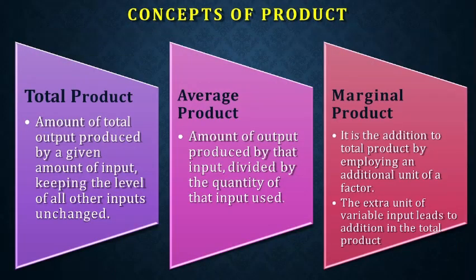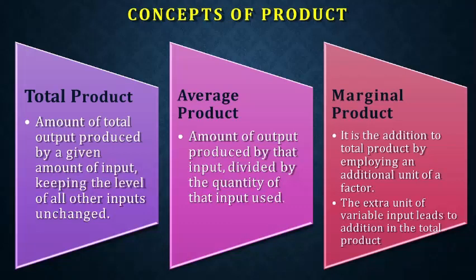And now we move into the concept of product. We were discussing production, but now we will go into product in detail, individually. The process of doing something is called production, and the outcome is the product. So the process is production and the outcome is product. So the first concept to be discussed is total product.